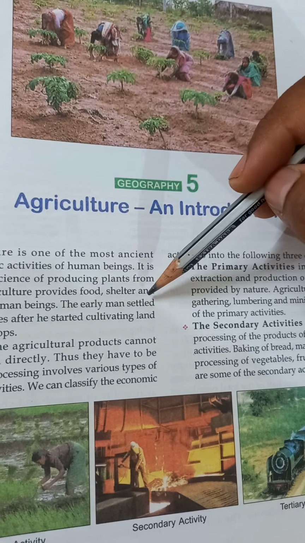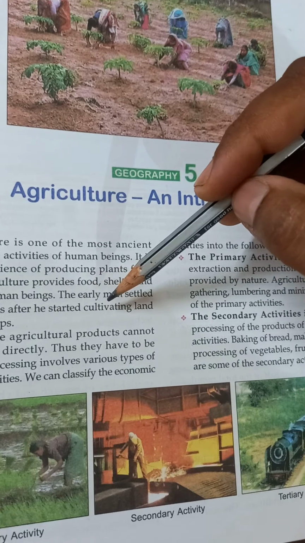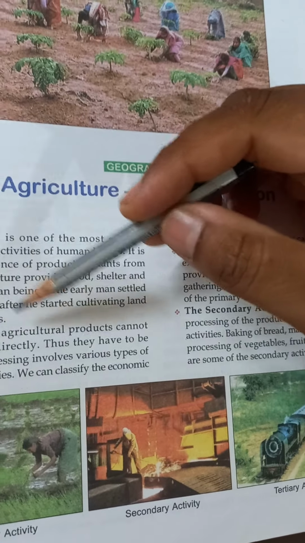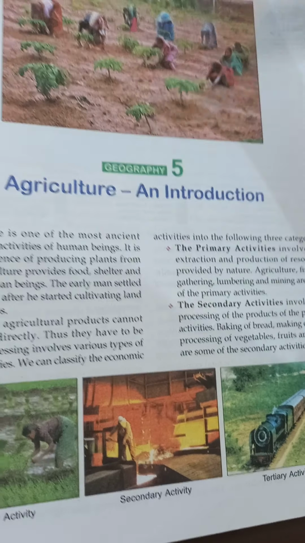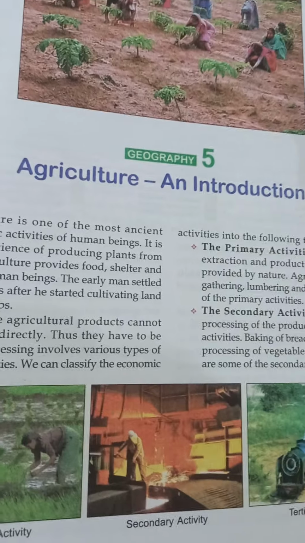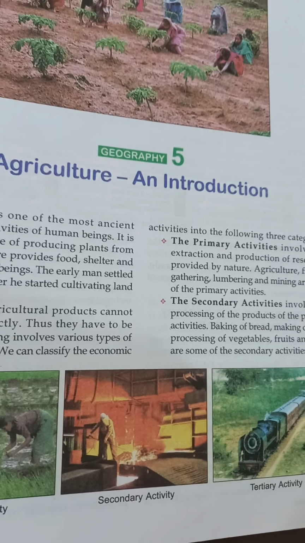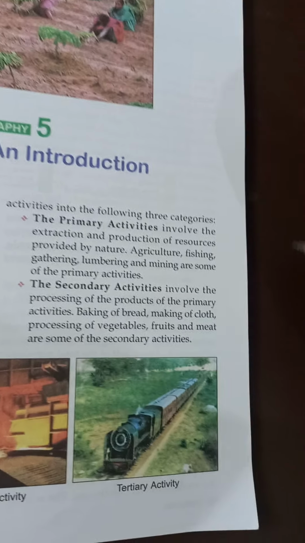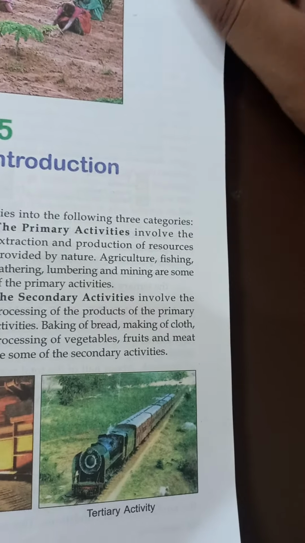The early men settled in communities after they started cultivating land and producing crops. Some of the agricultural products cannot be consumed directly, thus they have to be processed. Processing involves various types of economic activities. So we can classify these economic activities into the following three categories: one is primary, second is secondary, and third is tertiary.